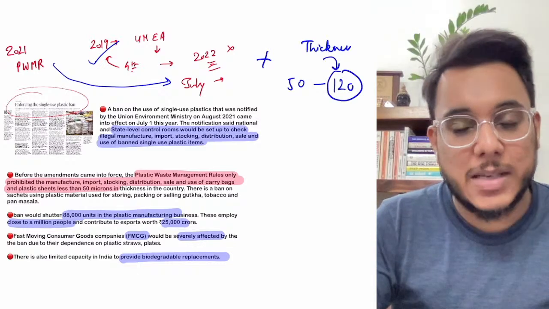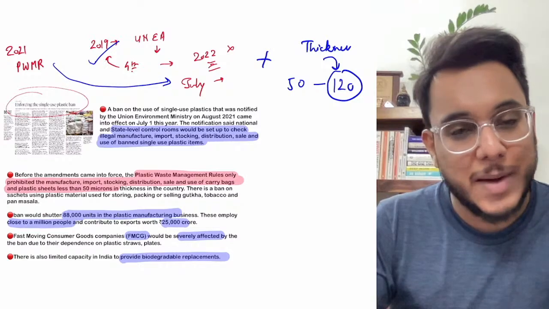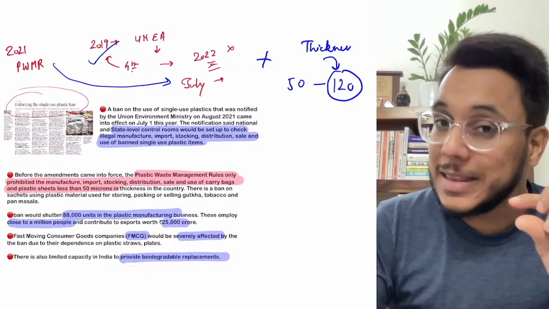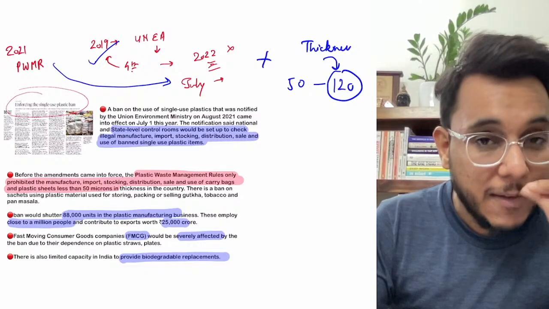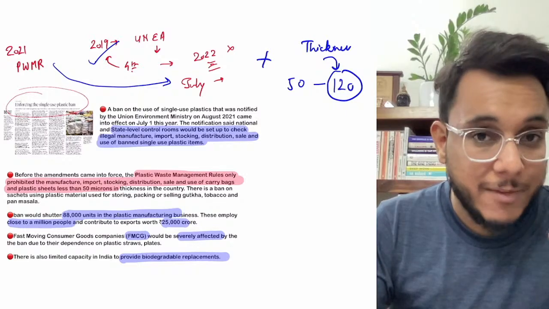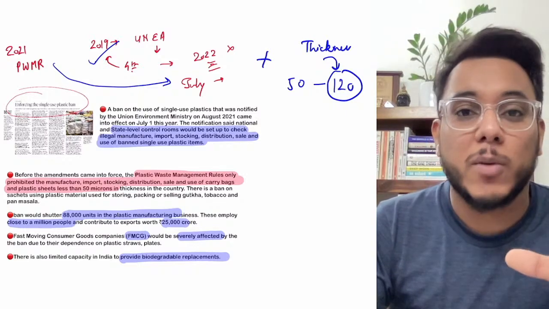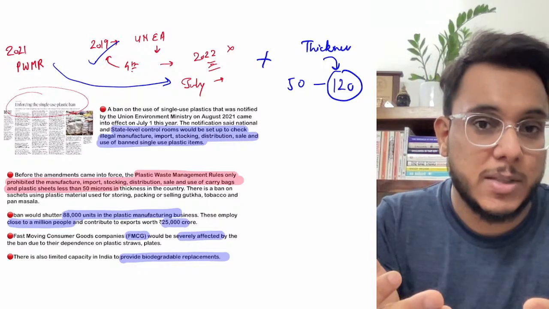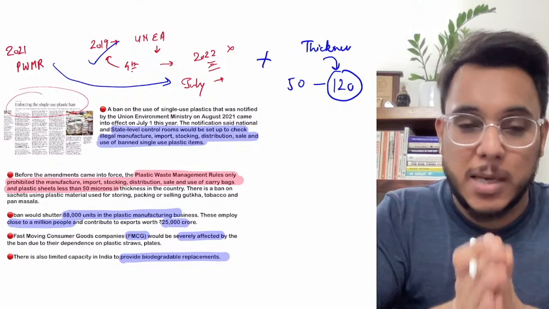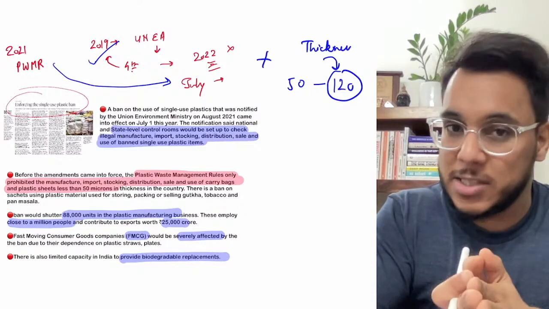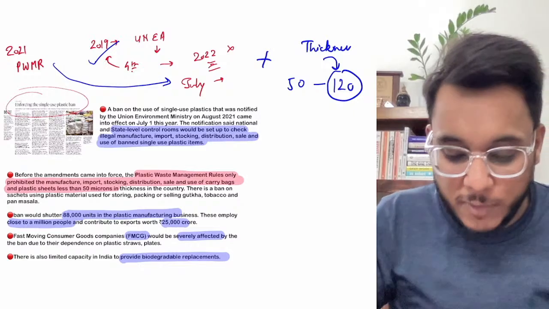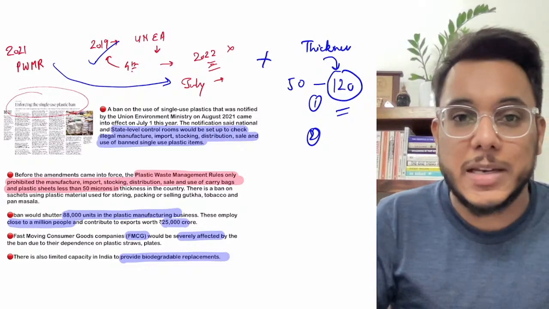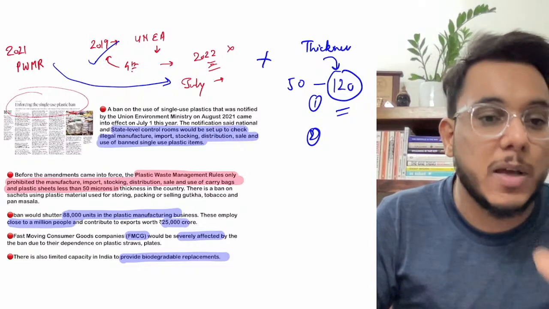Now why is the thickness of plastic bags to be increased? Guys, there is a very simple explanation. If a plastic bag is very thin, there will be no incentive for a waste collector to collect it. In India, waste collection is an informal sector. If it is thick, it can be recycled easily and used for some other purpose. So thick plastic bags are collected more by waste collectors, while thin bags are not. Therefore we are increasing the thickness. Second, if the thickness is increased, obviously the cost will increase, and by that people will use less plastic.